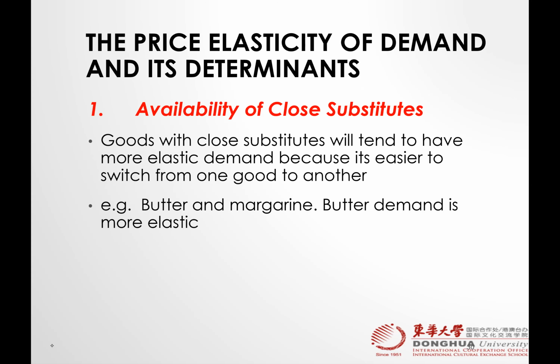So availability of close substitute. For example, butter and margarine, close substitute, right? So goods with close substitutes will tend to have more elastic demand. Why? Because it is easier to switch from one good to another. We have ice cream versus frozen yogurt, right? Close substitute. Can you give me another example?